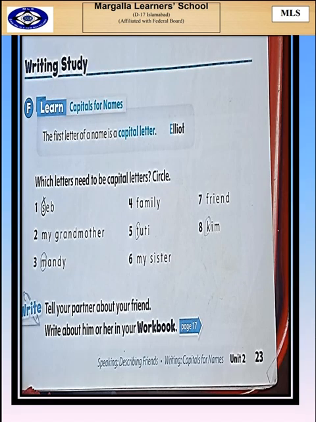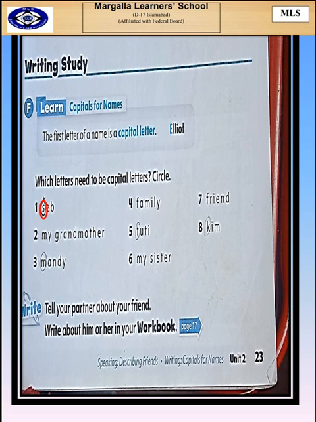Now you see there is an exercise. Which letters need to be capital letters? Circle. You have 8 words mentioned right over here. You have to circle those first letters which need to be capital right over here, or which are the name of any person, place, or a thing. First one is Seb. You remember Seb? You're very right. You have read about him in the first chapter. So this is a name. We are going to circle it because this needs to be capital.